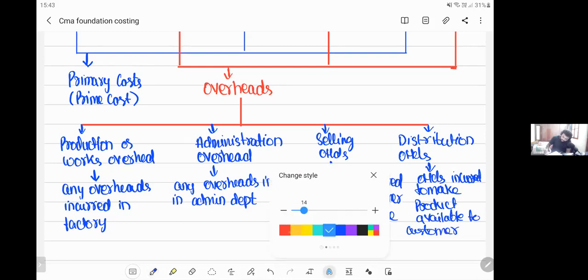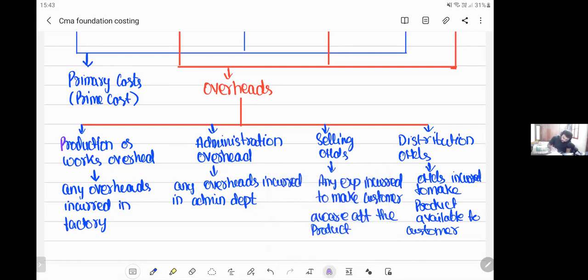Say for example, the customer has ordered one product. Now, when the customer has ordered one product, you have to deliver the product to the customer, right? So in order to make the delivery possible, you have kept a delivery van. Okay, so this is distribution overheads.